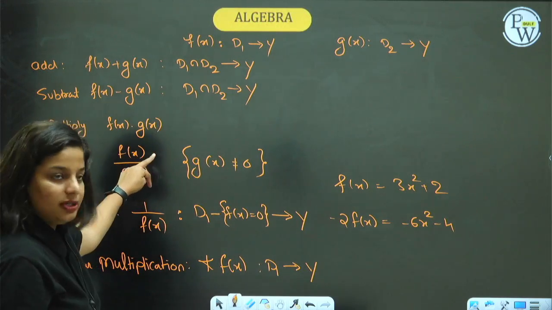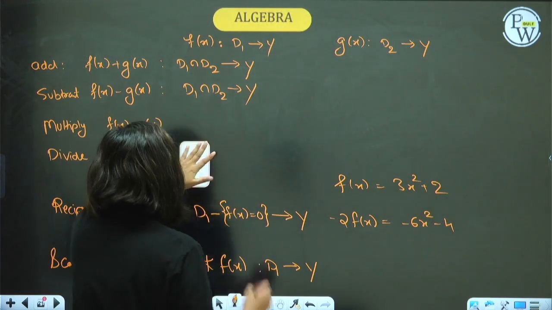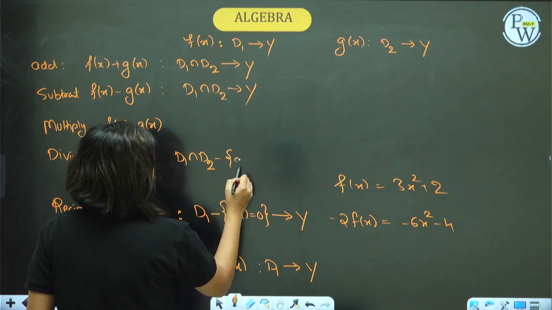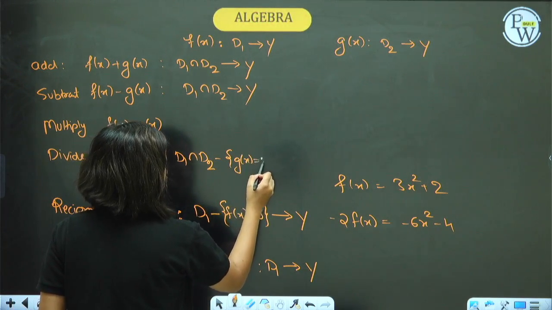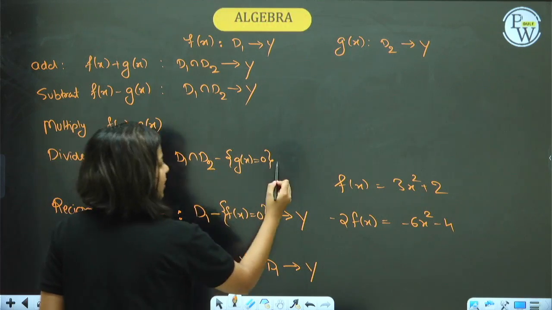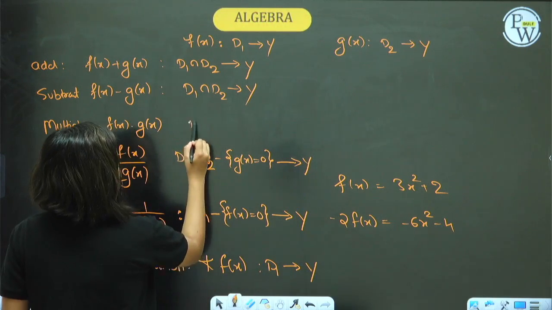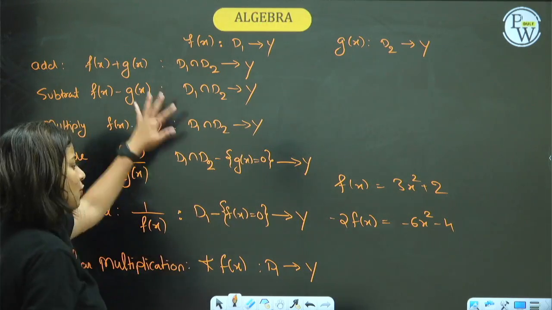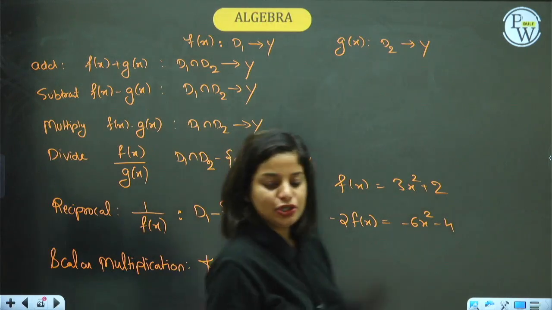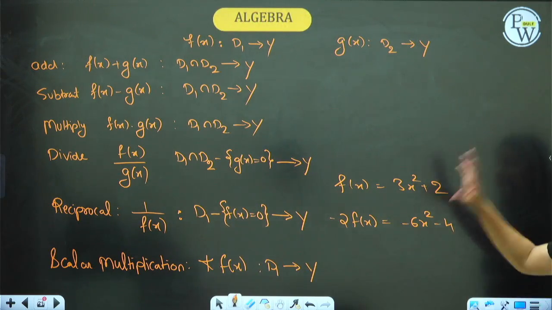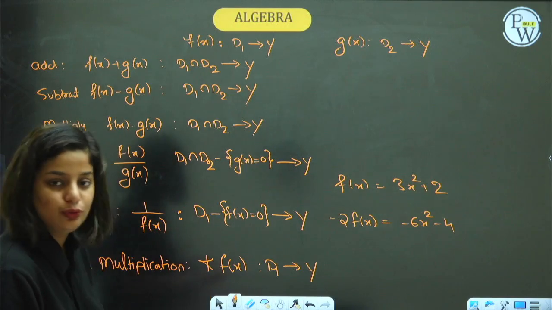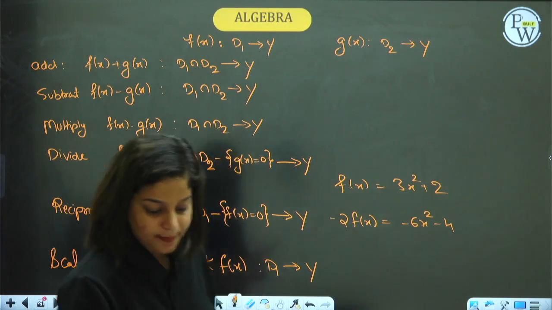Similarly for division, it is D1 intersection D2. The domain is the intersection, but because g of x can't be 0, make sure g of x equal to 0 is removed, mapping to y. And once again D1 intersection D2 to y. Got it? For scalar multiplication, no change. This is the algebra of functions. That means everything that you have to do with functions mathematically.